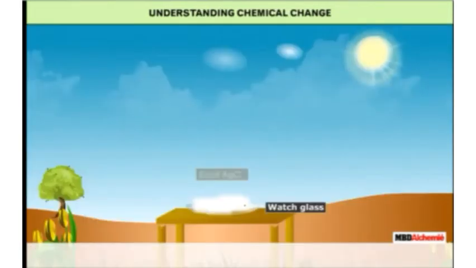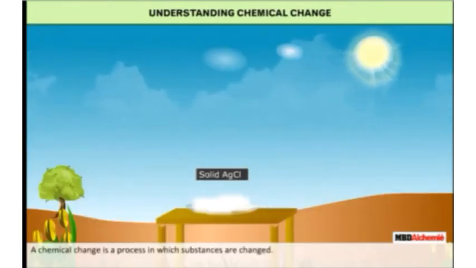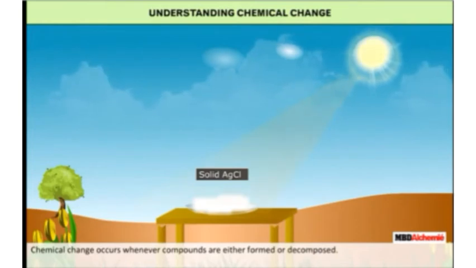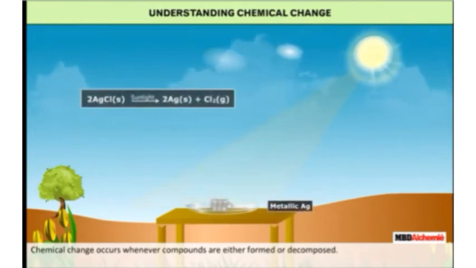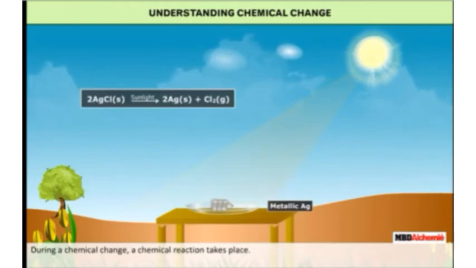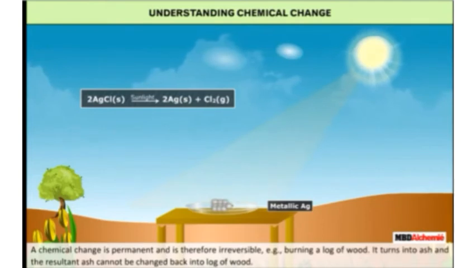Now we come to chemical change. A chemical change is a process in which substances are changed. Chemical change occurs whenever compounds are either formed or decomposed. During a chemical change, students, a chemical reaction takes place.